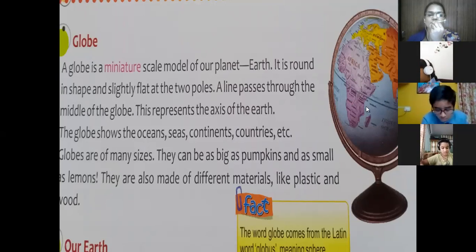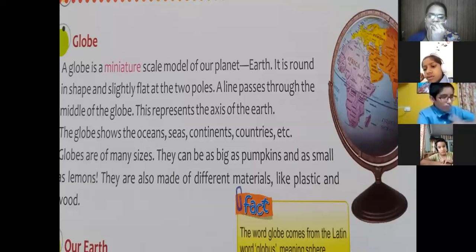The globe shows oceans, this blue color. Students, you can see this is blue color. It shows water bodies. It can be oceans, seas, rivers, and these are continents, countries, etc. Globes are of many sizes, small size, big size.